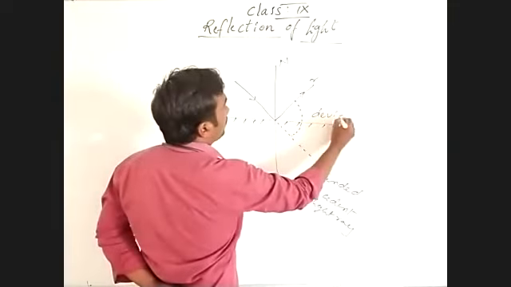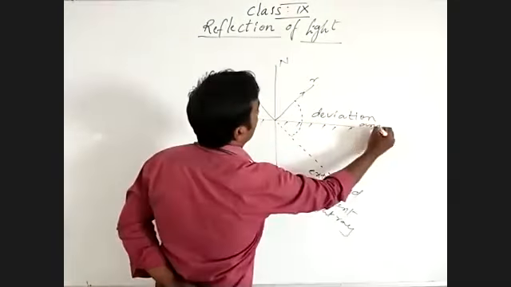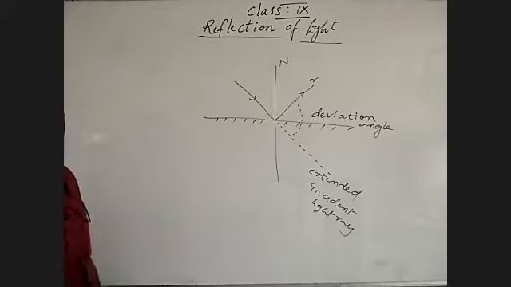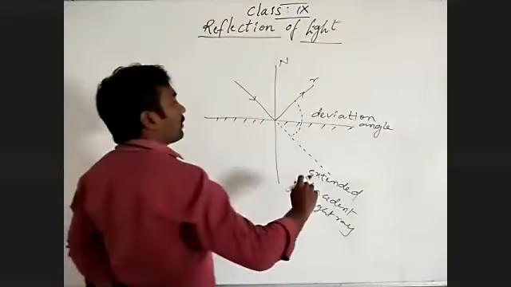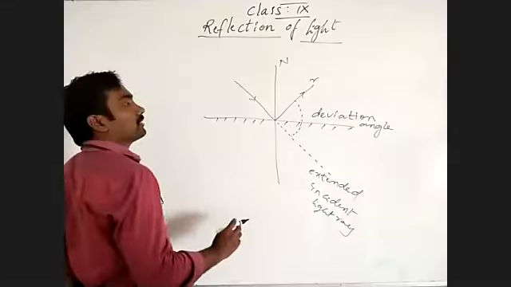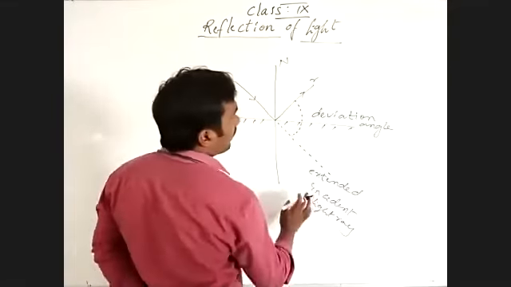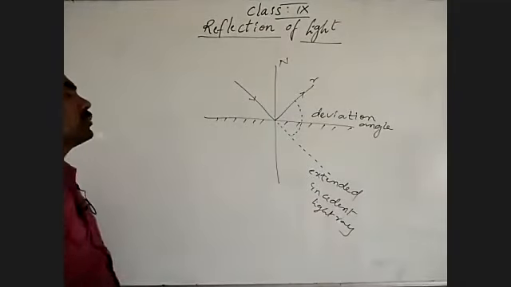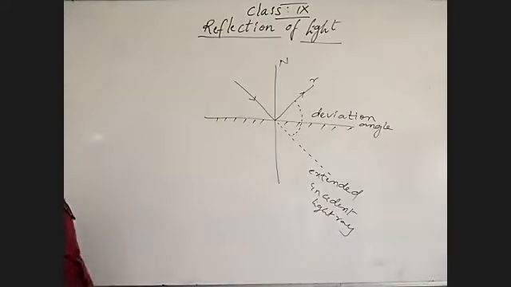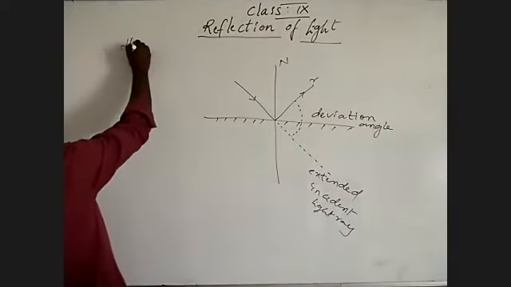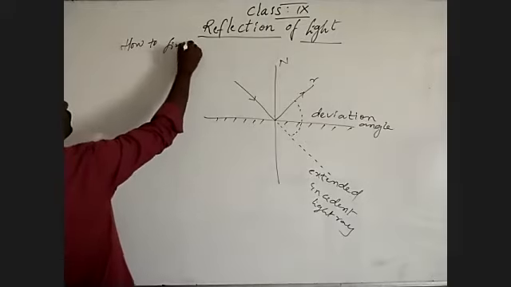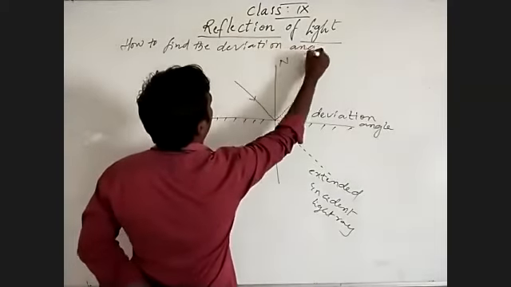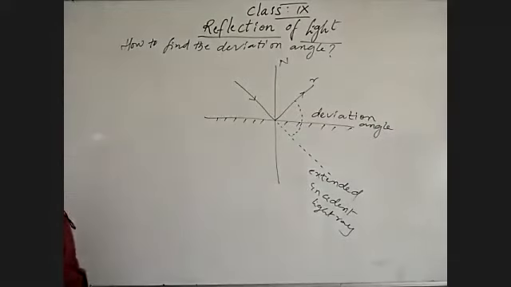What is that? Deviation angle. So what is a deviation angle? The angle between the reflected light ray and the extended incident light ray is known as the deviation angle. How to find the deviation angle? How can we find the deviation angle?